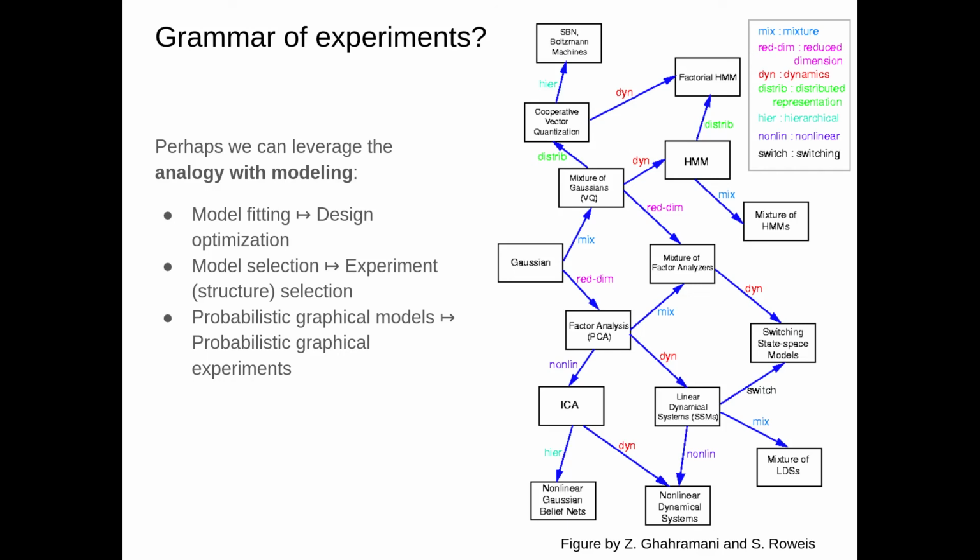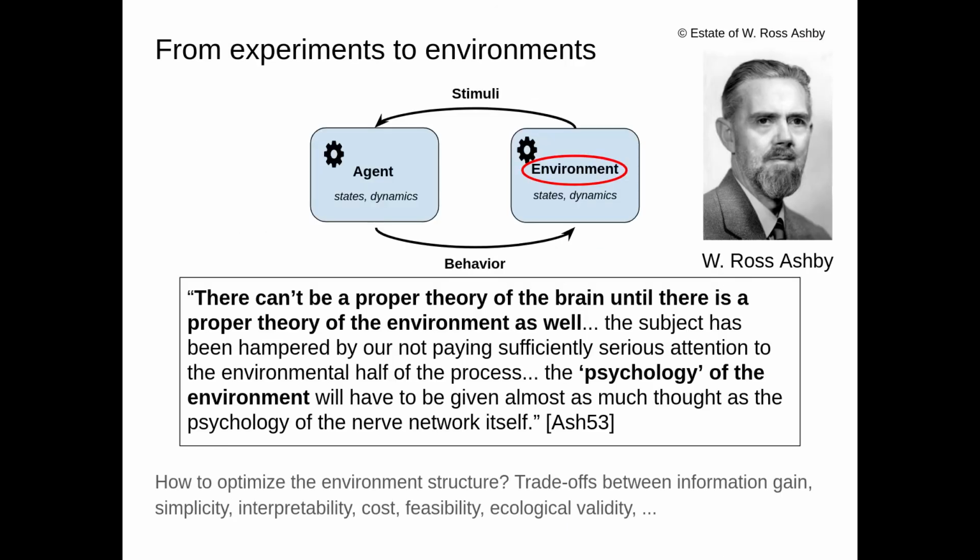Therefore, in the future, we may leverage this analogy between experimental design and modeling to obtain a kind of grammar of experiments. At an even more general level, we may want to think not only about optimal experiments, but optimal environments, or in other words, environments that allow us to optimally infer the inner workings of different agents.